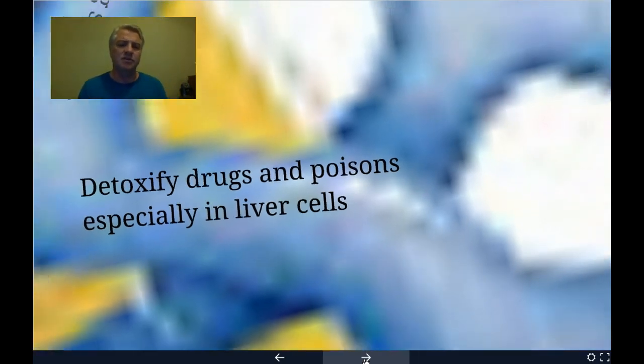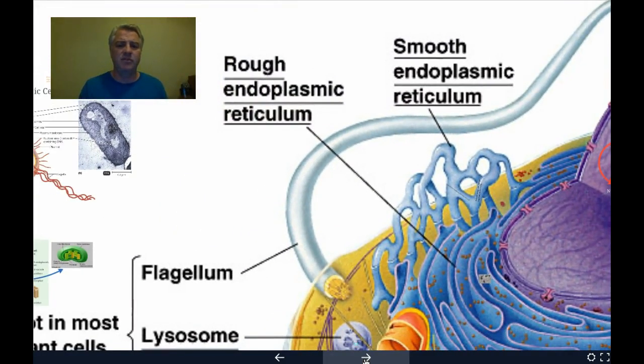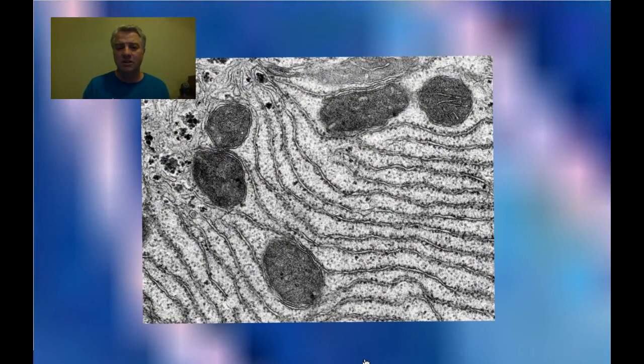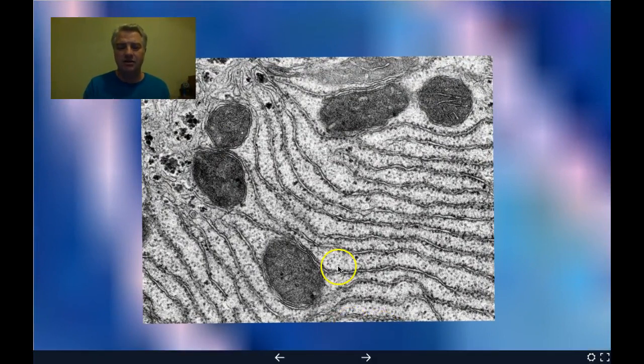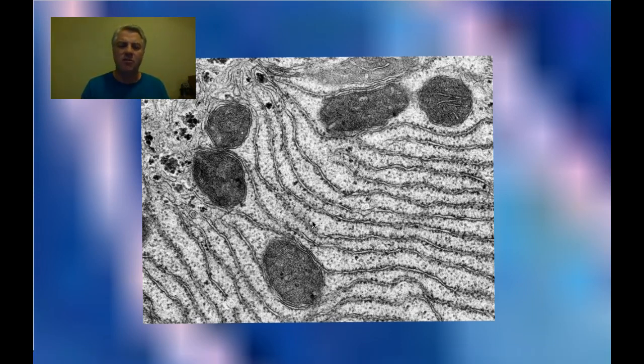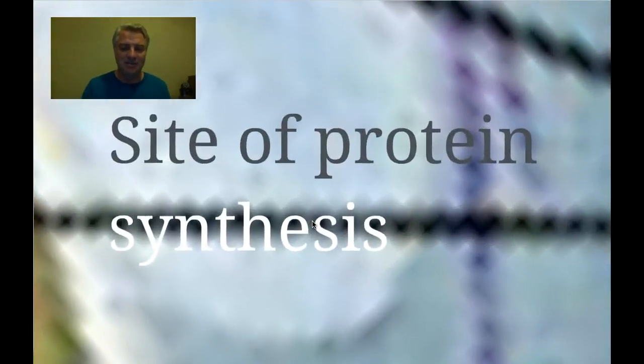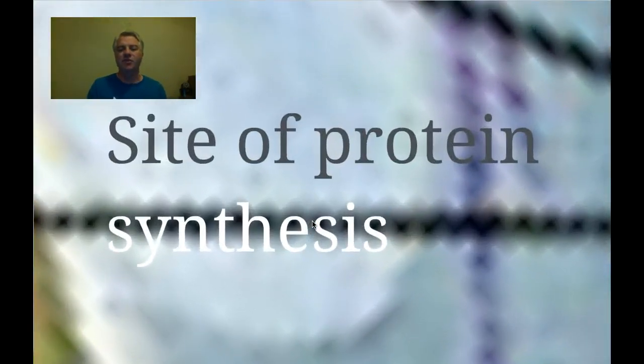So that's a little bit about the smooth ER. The other type of endoplasmic reticulum is the rough endoplasmic reticulum. You'll notice the rough ER has ribosomes embedded throughout the folds of its membranes. Because it has the ribosomes attached to it, there are some other functions of the rough ER, but one of the main functions we want to focus on is that it is also a site of protein synthesis. So again, that's a little bit about the rough ER and the smooth ER.